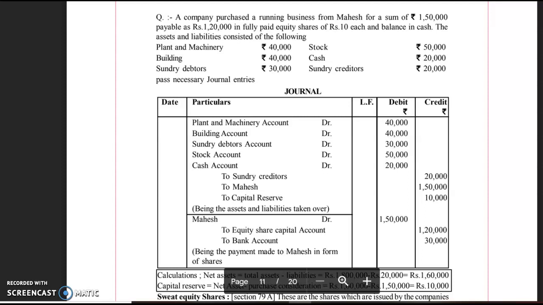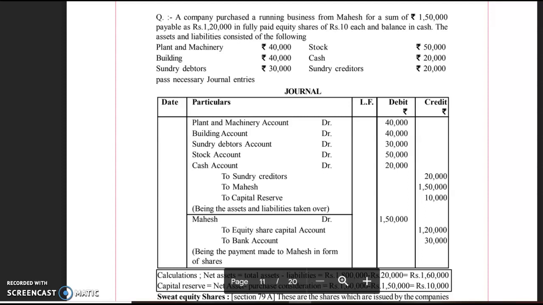Now in this case, we will record the first entry: plant and machinery account debit, building account debit, sundry debtors account debit, stock account debit, cash account debit, with the respective amounts of these different assets. And credit should be given to the liabilities. Here only one liability is given, that is sundry creditors. So we write on the credit side to sundry creditors. Then we have to write here to vendor.